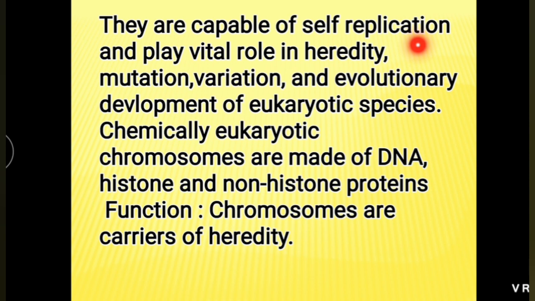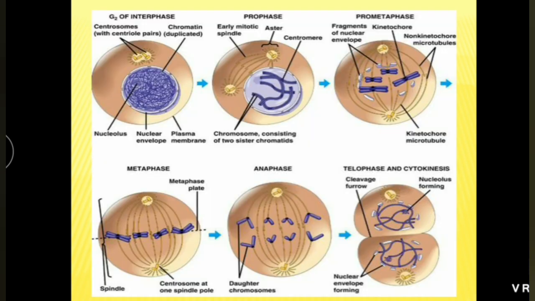They are capable of self-replication and play a vital role in heredity, mutation, variation, and evolutionary development of eukaryotic species. See, most important thing, they are capable of self-replication. Here, at the end of mitosis, a single chromatid is distributed to each daughter cell.